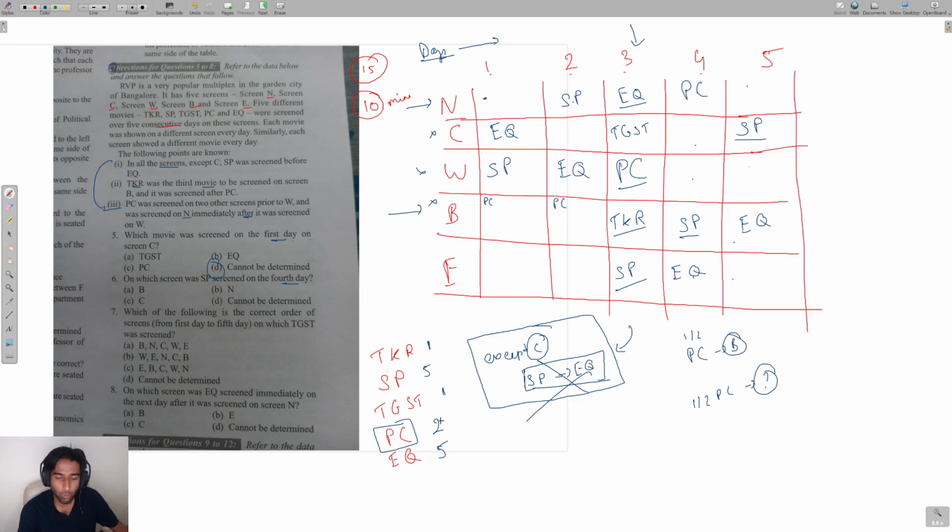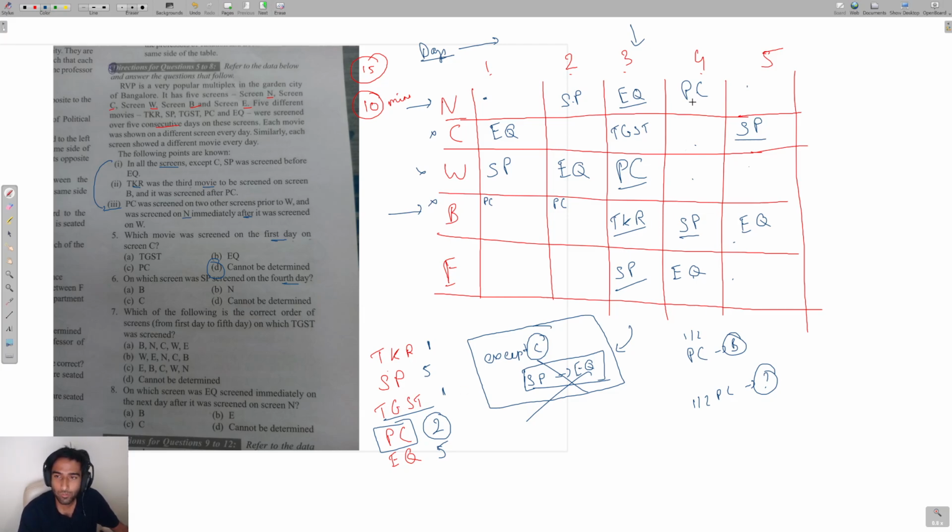So the maximum number of places where you can still place a movie is right now for PC, so the remaining options to place PC are fewer than for the other movies. That's why my next approach to solve the set would be to check where I can place PC in different screens.